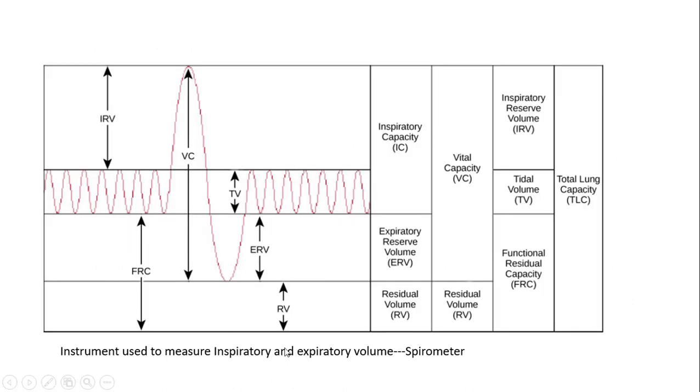If you want to measure the inspiratory and expiratory volume, the name of the instrument is a spirometer, by which you can see the graph and check the volumes of inspiration and expiration.